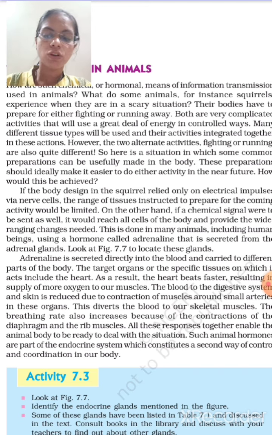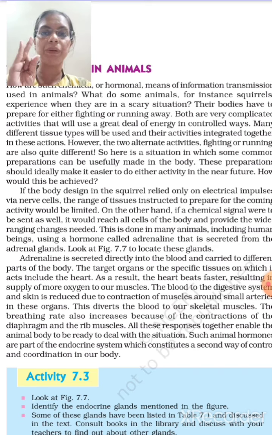The difference in glands between male and female is only that males have testes and females have ovaries. Testes release testosterone, the male sex hormone, and females have ovaries which release progesterone and estrogen. Estrogen and progesterone are the female sex hormones. Clear? All other glands are similar.